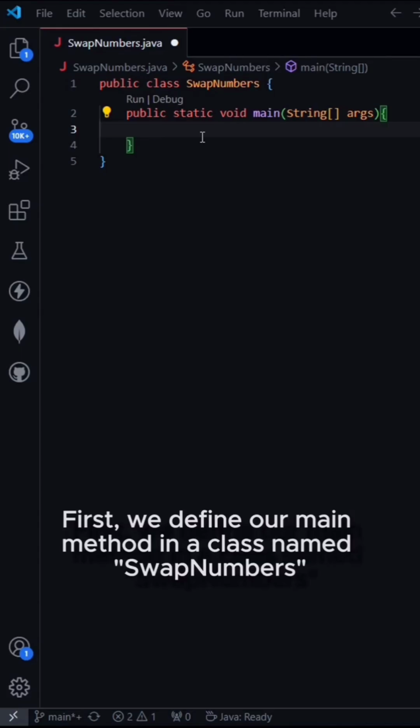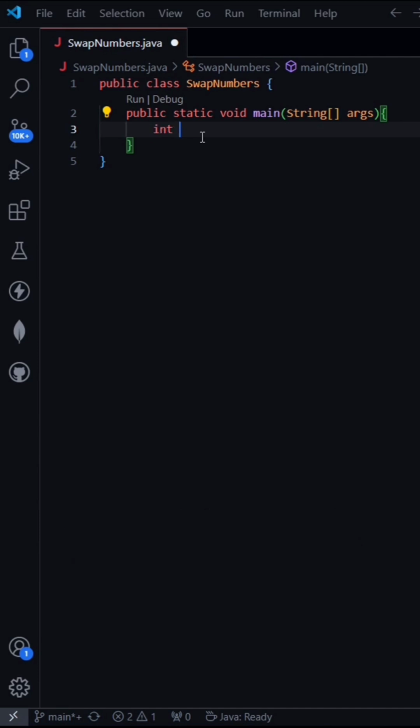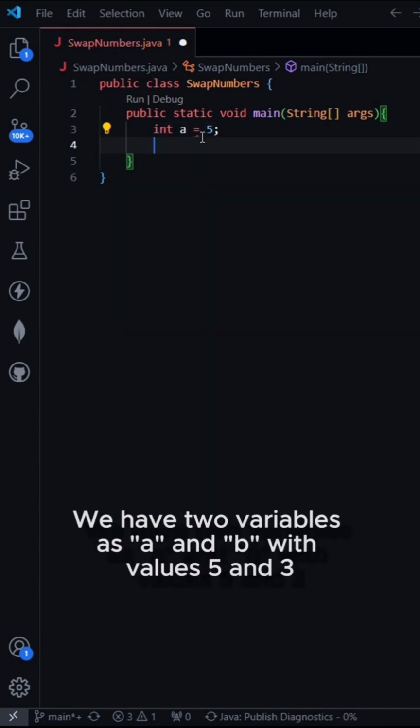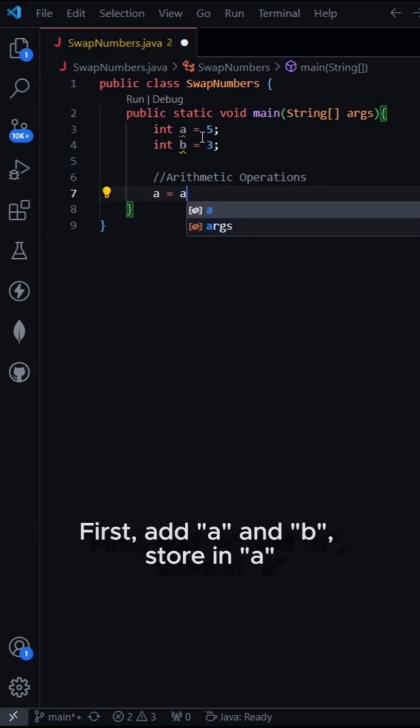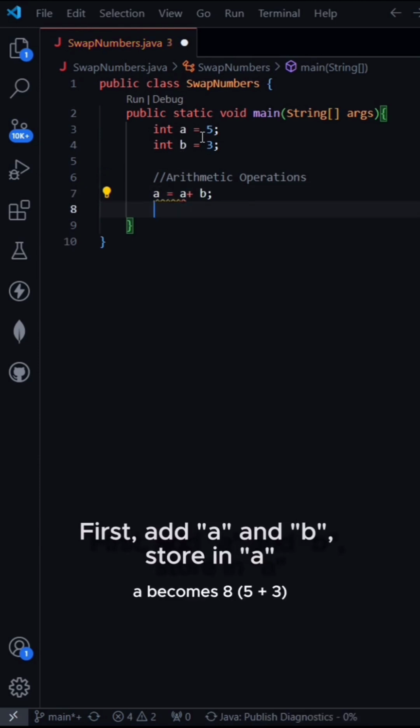Let's see how we can swap two numbers without using a third variable. First, we define our main method in a class named swapNumbers. We have two variables, a and b, with values 5 and 3. Now, let's swap their values using arithmetic operations. First, add a and b, store in a.